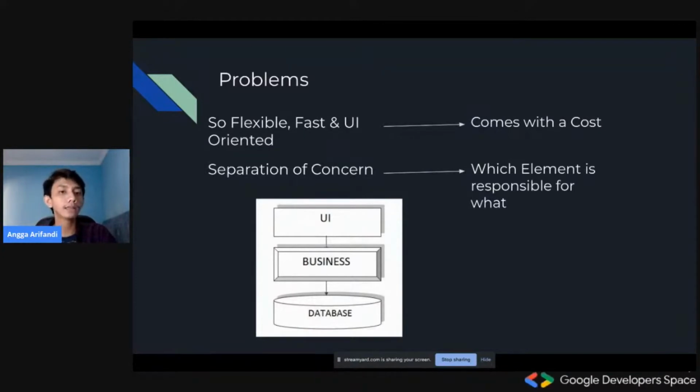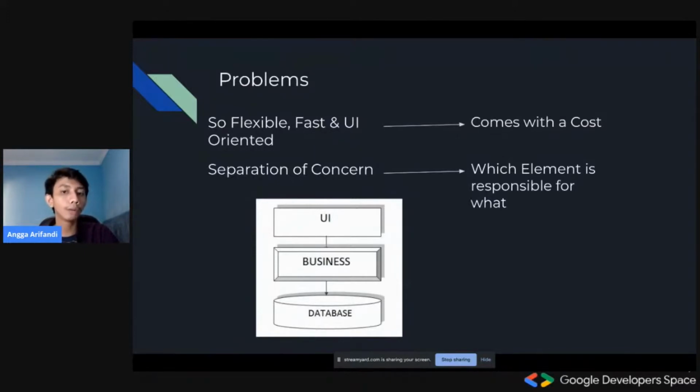What I mean by this is, we all know that in Flutter, everything is basically a widget, right? From the application itself down to a single button or a text, it is UI. So it is really convenient writing UI code in Flutter, but I see that this comes with a cost, and that cost is the separation of concern.